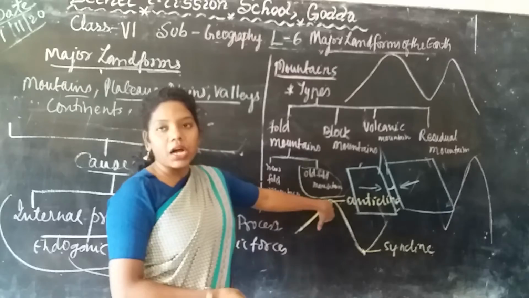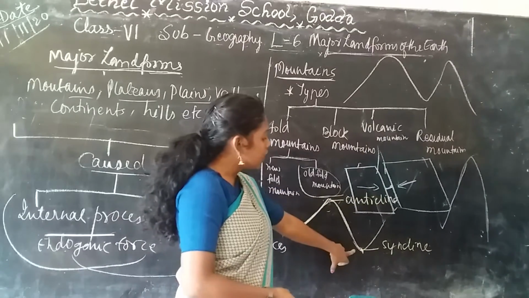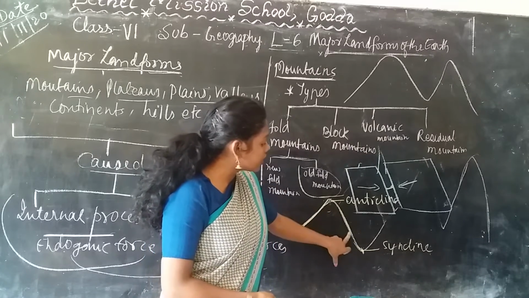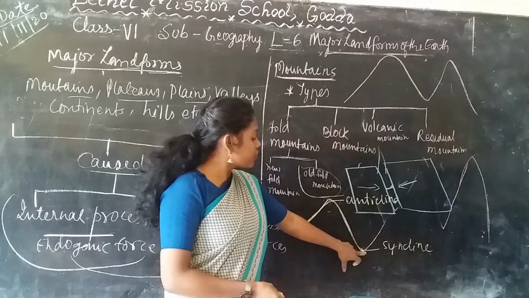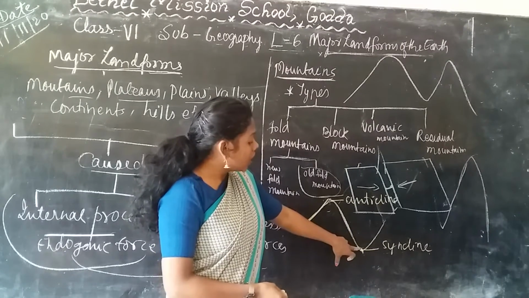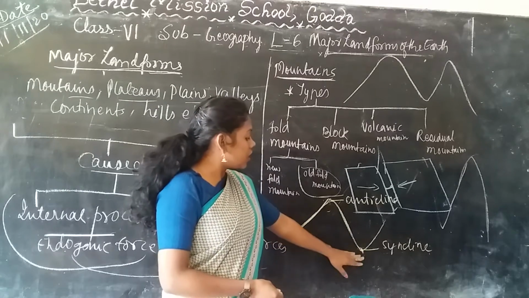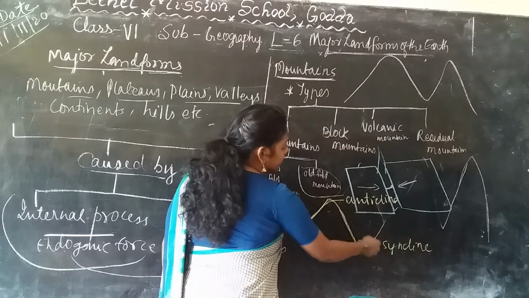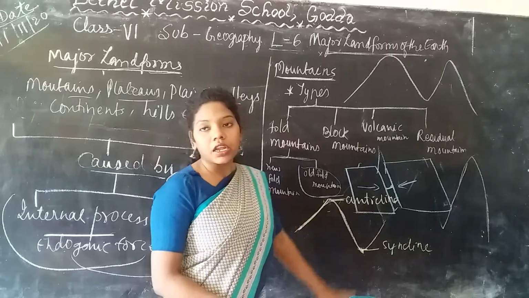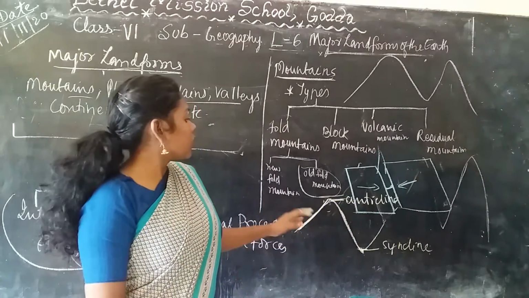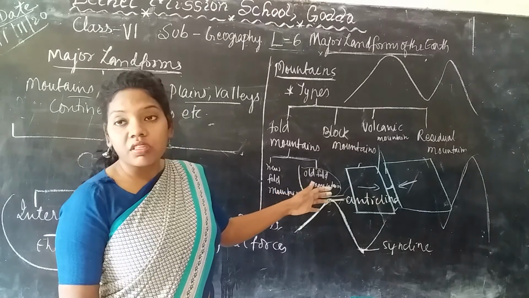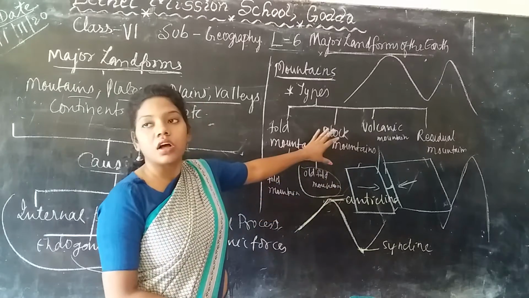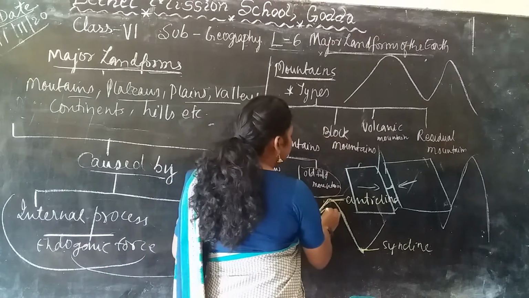Okay. So the rising part is called the anticline, and the sinking part, towards the slanting, that is the valley which is formed during the falling. That is called the syncline. Okay, so this is the base part. It is called the syncline, and the rising part is called the anticline. So this is how the mountain is formed. And if the anticline rises up, that means grows so high, it converts into a peak.